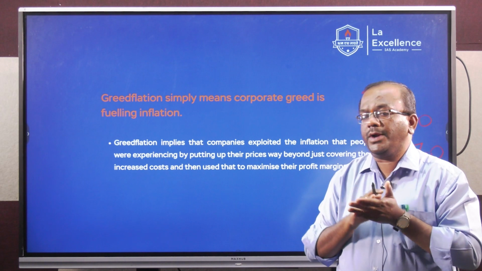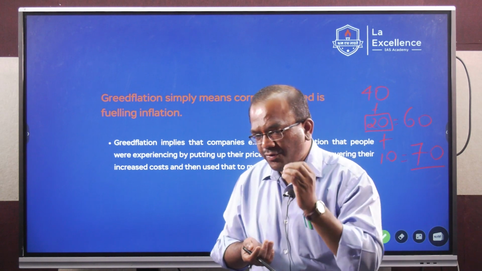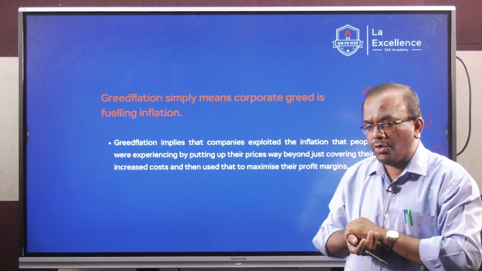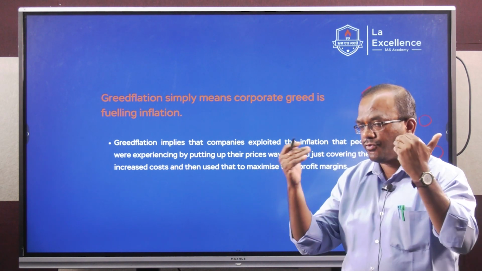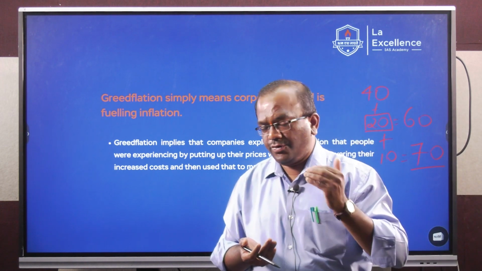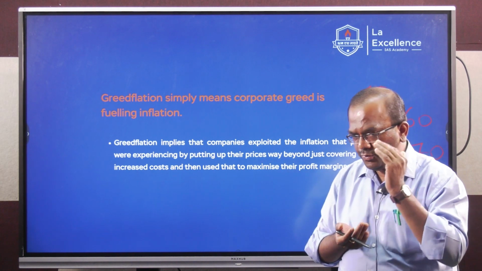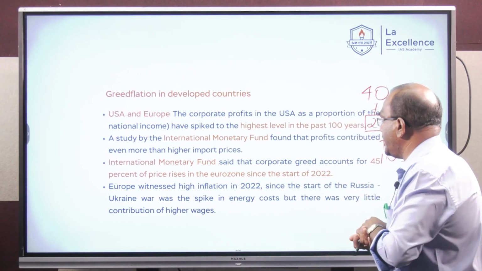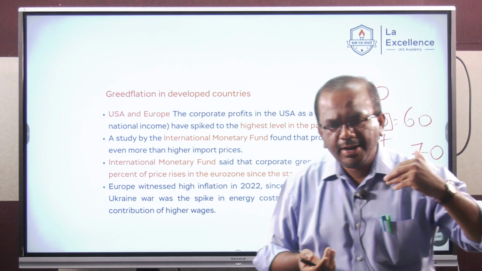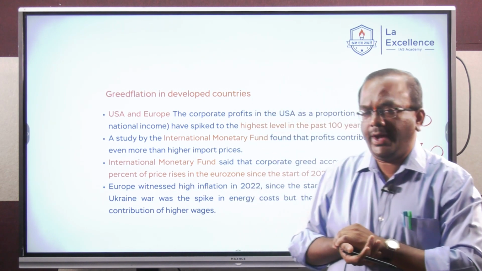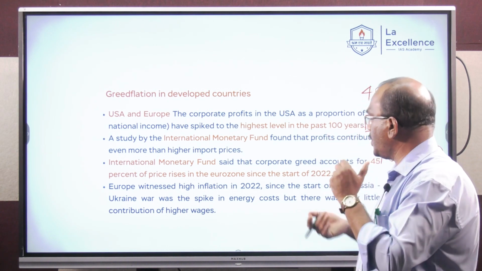So it is the moral responsibility of the government to check this phenomenon. The RBI or the central bank alone cannot do it. It is where the government has to step in and control the corporate greed through various measures. If the government does not do that, whatever the Reserve Bank of India or the central bank does through the monetary and credit policy will be ineffective. Yes, students, which I have told you. So greedflation in developed economies, US, Europe, which are known for following what are called mercantilist policies, capitalistic economies where private profit is the sole or the primary motive, US and Europe.